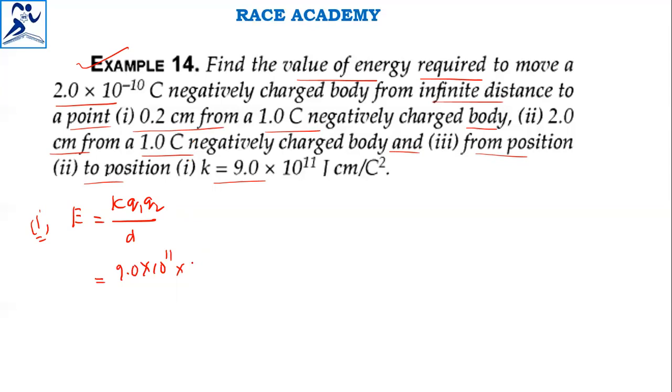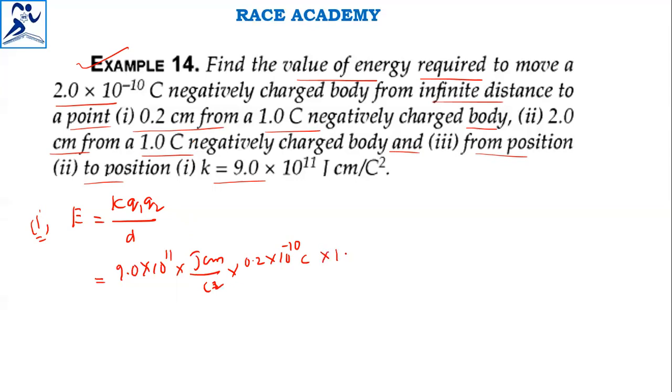The units are joule centimeter per coulomb square, divided by 0.2, multiplied by 2.0 × 10^-10 coulombs, multiplied by 1.0 coulombs.